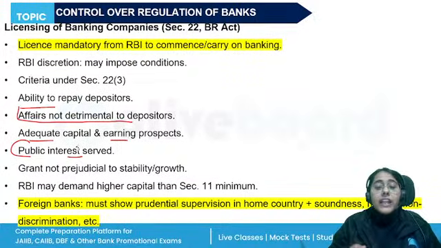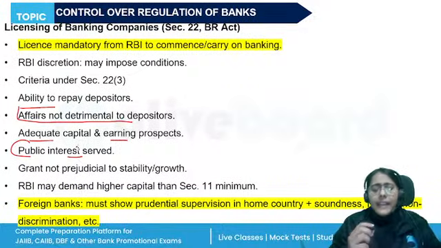RBI will check the financial soundness of the foreign bank, its ownership pattern, its rating, international presence, and again, that they should not conduct anything detrimental to the Indian public, right? So these are the license requirements.